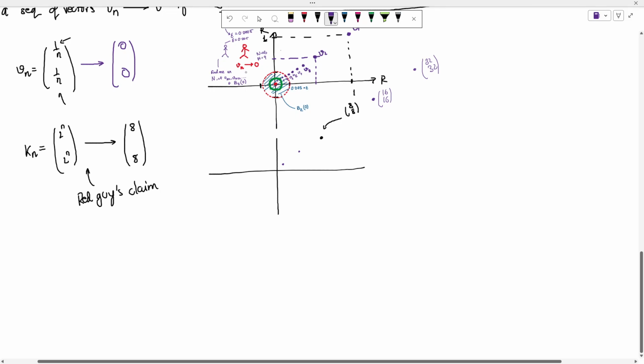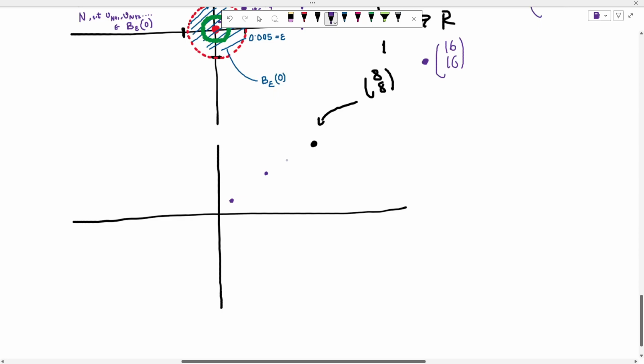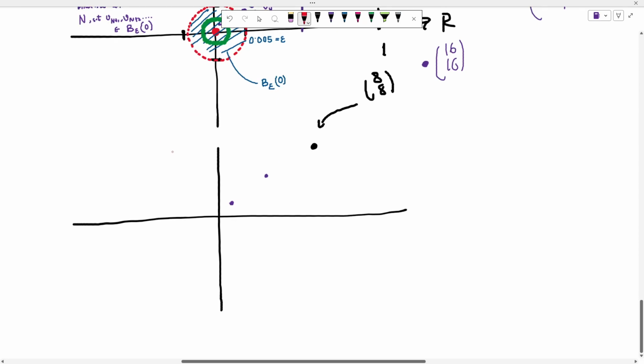Now again the same game needs to be played. Now again the red guy says that I am claiming that this converges. He makes the claim. The purple guy again shows up. He said, I don't believe you. I am giving you an epsilon of 10. Find me an n.